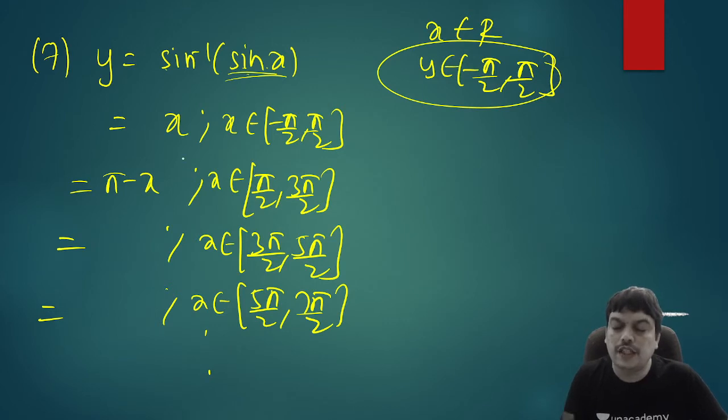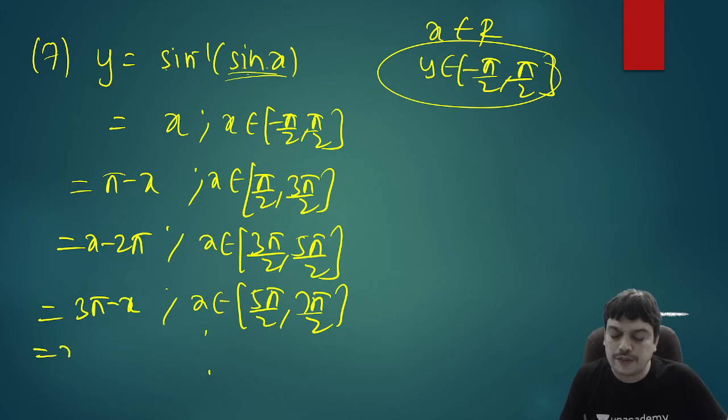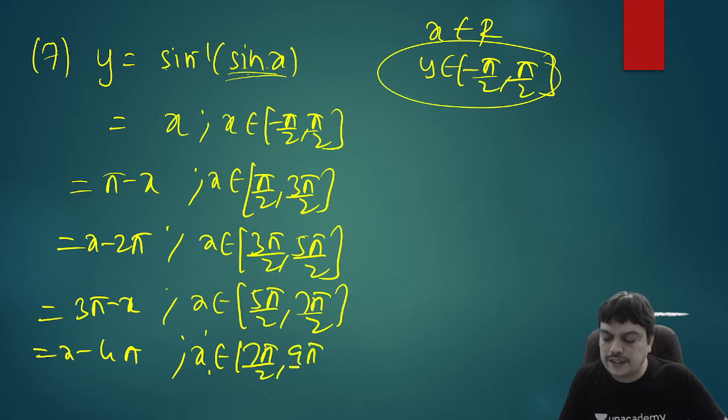Similarly, the next one, you know that sine of 2 pi minus x is minus sine x. So it should be actually sine of x minus 2 pi. So you can write x minus 2 pi. Similarly, you'll get 3 pi minus x. Next time you'll get x minus 4 pi and so on. Like this, it continues. The next interval, you can write 7 pi by 2, add pi, it will become 9 pi by 2. You can write till infinity.